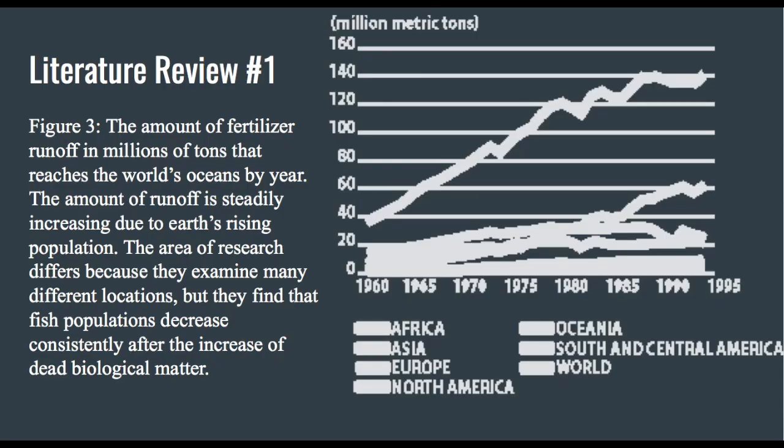In Carpenter et al. 1998, it was found that the use of fertilizer and other nitrate and phosphate-rich sources directly leads to the increase in algae bloom occurrences around the United States and the rest of the world. These algae blooms have been found to kill off large numbers of fish after they die because the BOD, or biological oxygen demand, drastically increases.